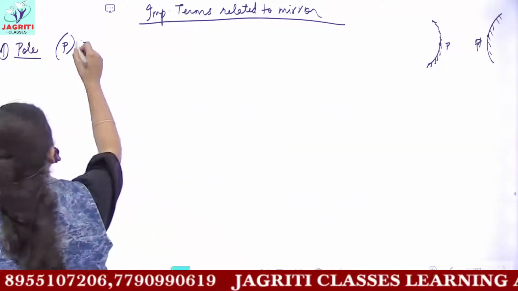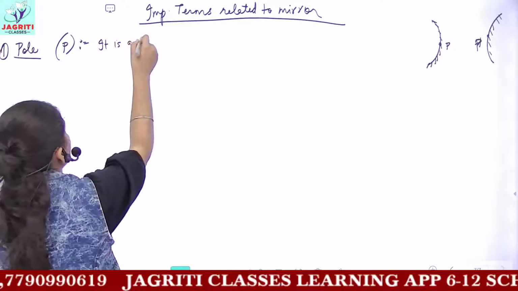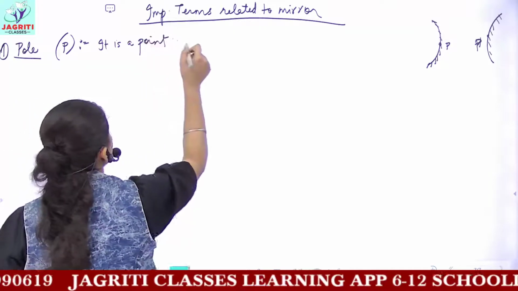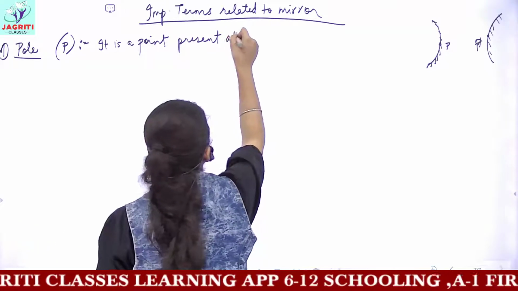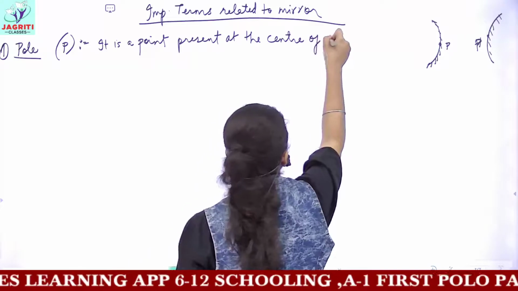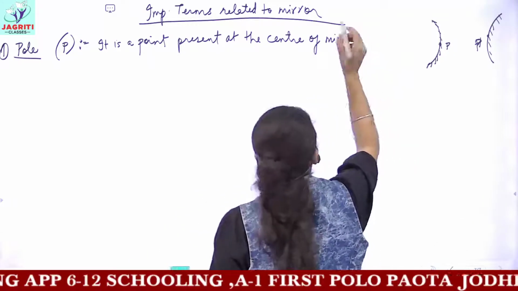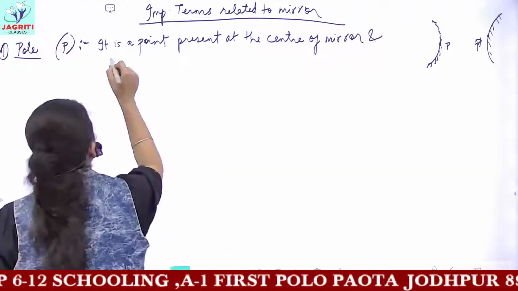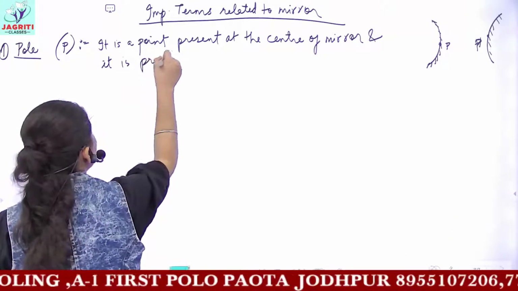So what would be the definition of pole? It is a point present at the center of the mirror, and it is present within the mirror.